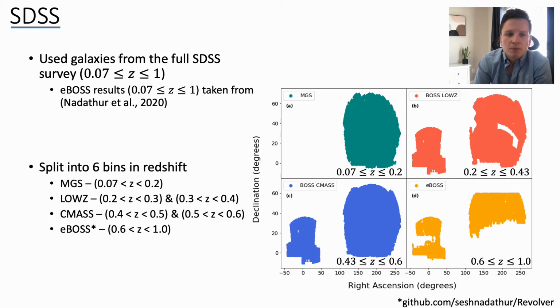We split the work that we did into 6 redshift bins, so that we are able to build up a consistent picture of our parameters over their evolution in redshift. What we wanted to do was run all these results through a consistent pipeline across as wide a redshift range as possible, in order to get consistent results, and in order to just get a picture of the evolution of different parameters.